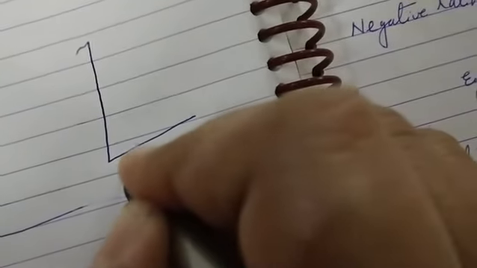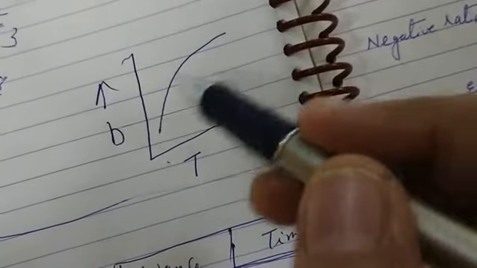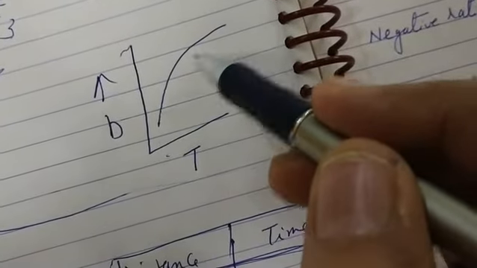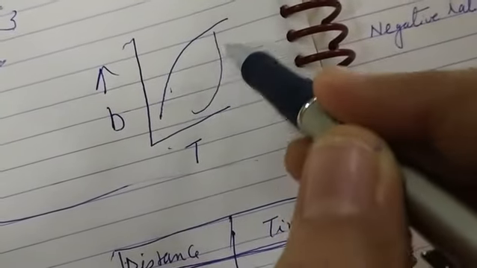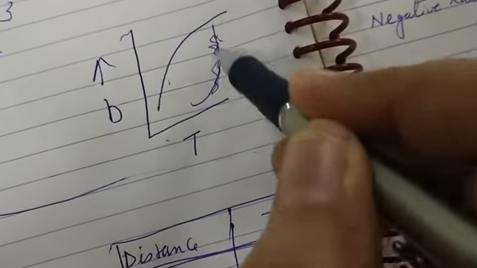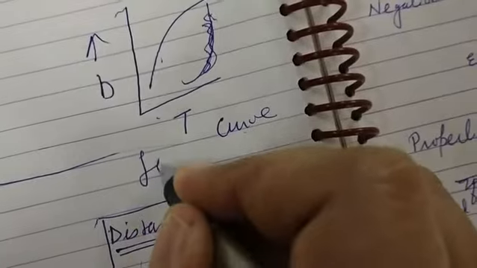But for non-uniform motion, if we plot the time and distance graph, we will not get a straight line, we will get any curve, any type of the curve, either it can be like this, or it can be like this, but not a straight line. We'll get any type of the curve for non-uniform motion.